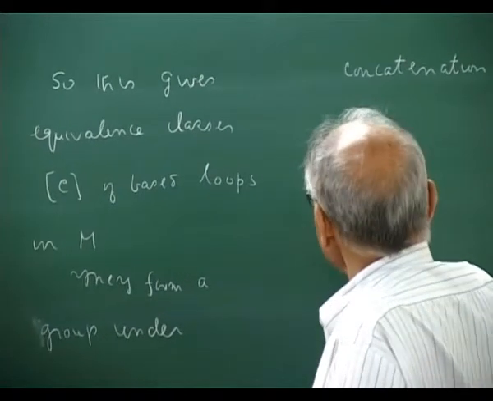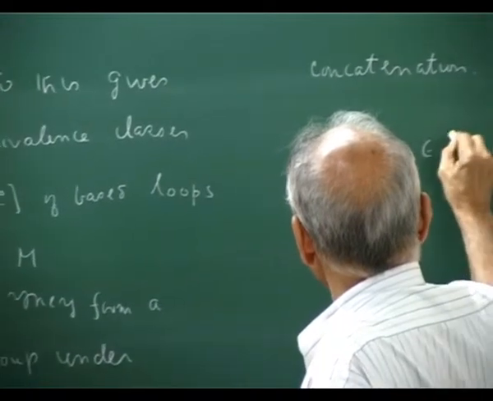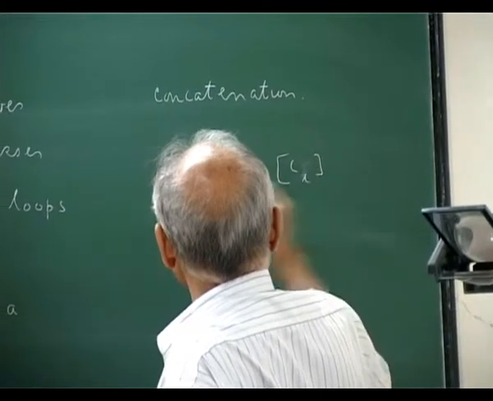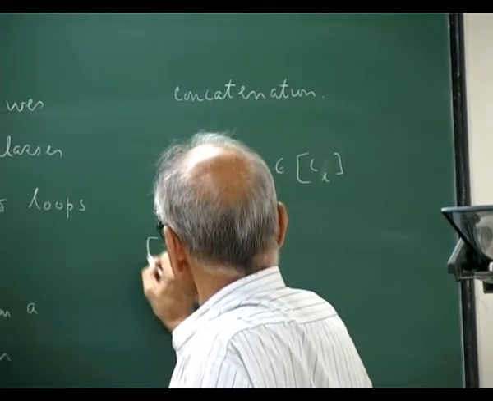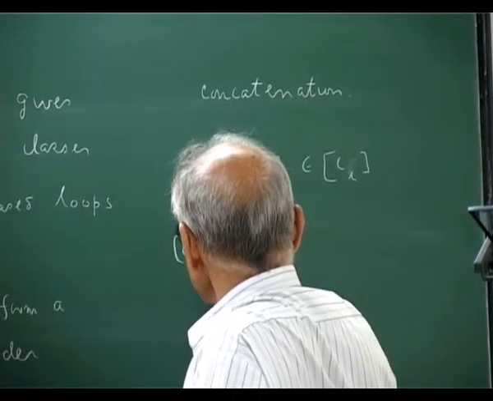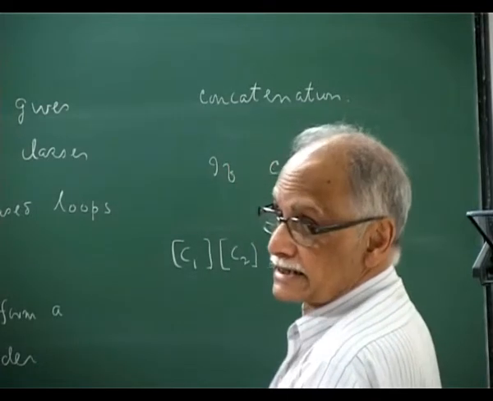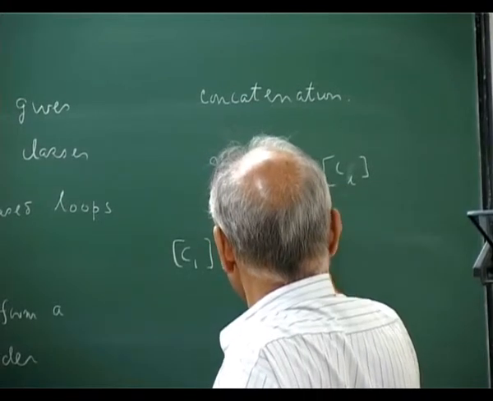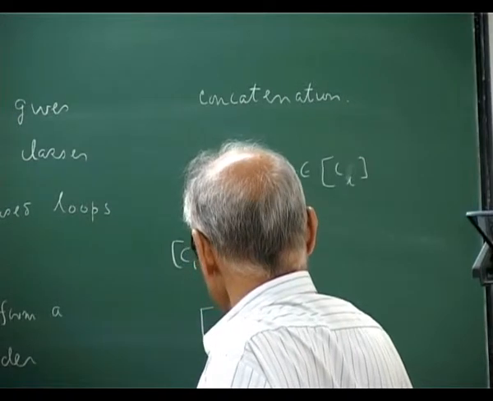Okay, so if, say, Ci is any member of this equivalence class, then we say C1 times C2 is a product. The definition is concatenation. The word gives it away. You take any member Ci from here. It is the equivalence class containing C1 union C2.